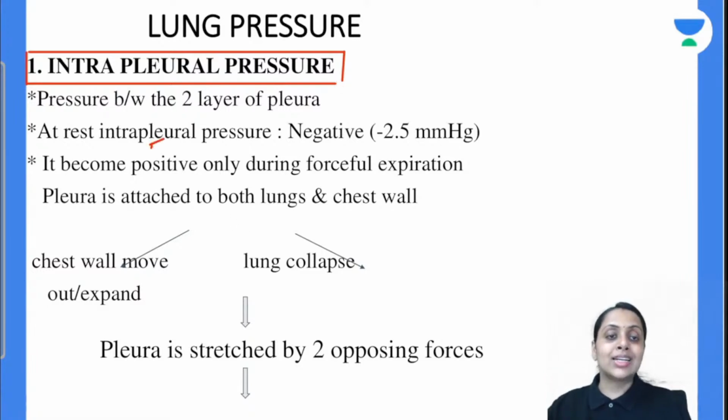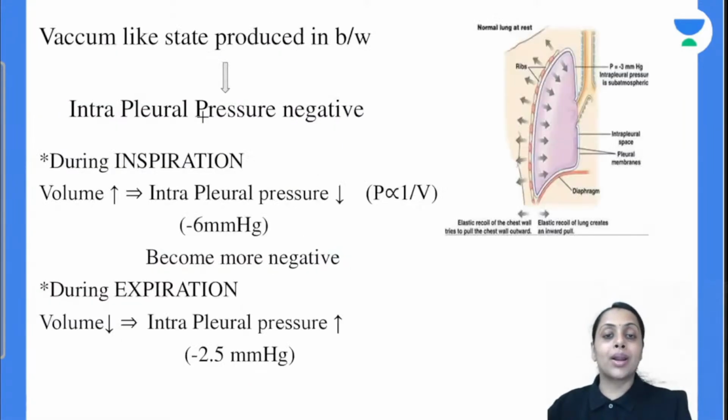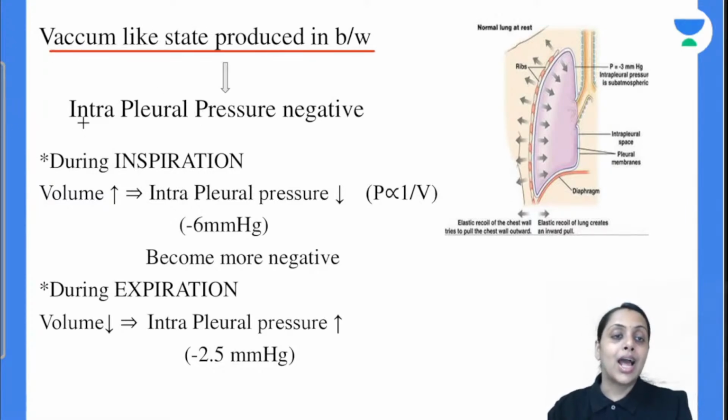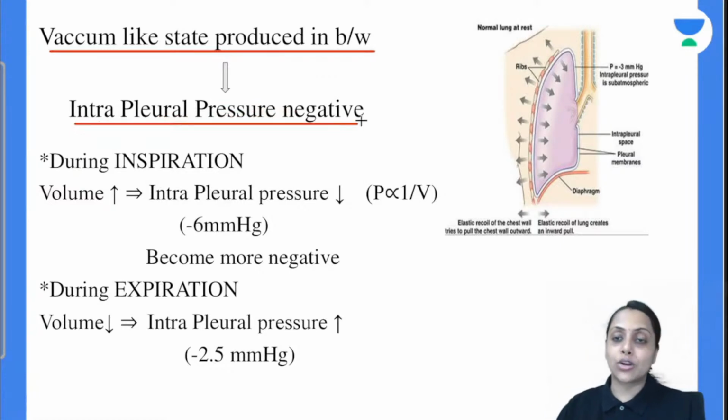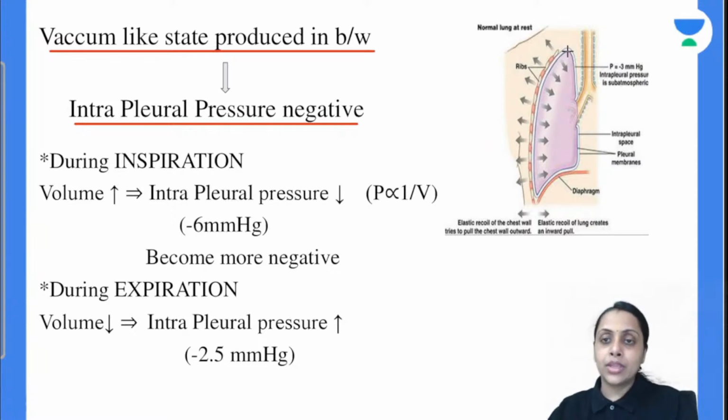Okay, so in resting condition intrapleural pressure is negative. Why is it negative? Because what is the pleura? The pleura is attached on one side to the lung and on one side to the chest wall. The chest wall has a tendency to move outward, the lung has a tendency to collapse. So between these two opposite forces what will happen? The pleura will be stretched, and due to stretching, a vacuum-like state between the two pleural layers will be created, and that's why intrapleural pressure is always and always negative. So see, this is the diagram.